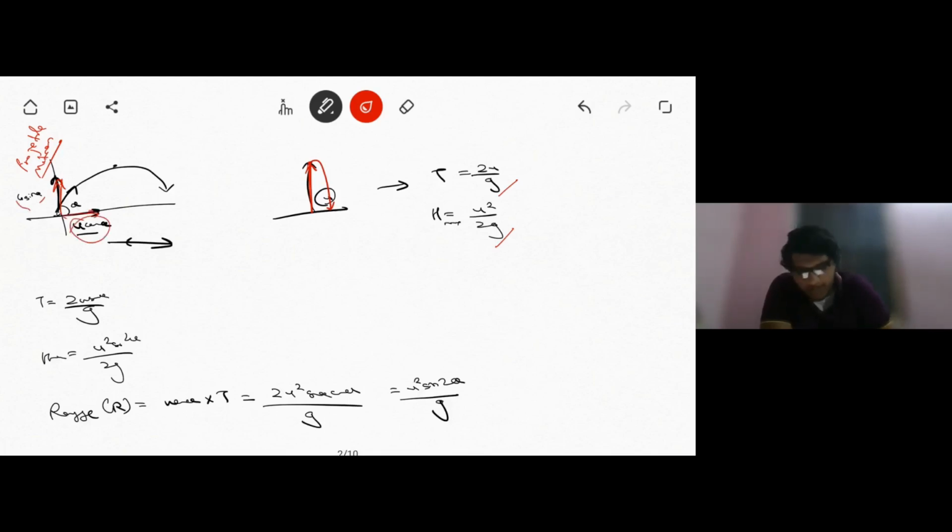Fine. Now again, in case of projectile, instead of just twice u by g, we will have twice u sin theta by g, and sin theta here as well. We can just substitute it to get these formulas. And next, range. Range refers to the total distance covered in the horizontal direction throughout the time of flight. So that is given by u cos theta into T, which is given by this. Just substitute it all together, fine, and we'll be getting this formula.